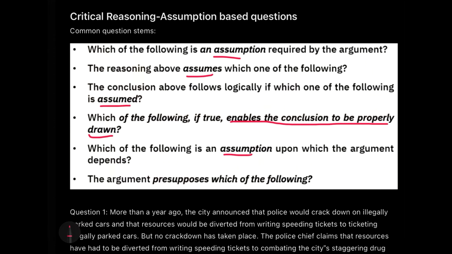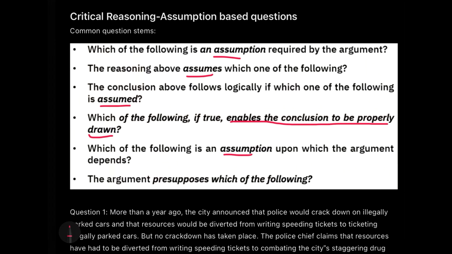So one thing which is very necessary to look for first in a question like this is to search out the conclusion in the question. Whenever you get a critical reasoning question where you have to find the assumption, please focus on finding the conclusion first, because once you find the conclusion, only then will you be able to figure out which of the following can be an unstated premise in support of your conclusion.